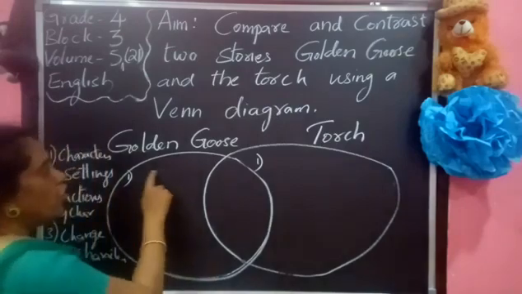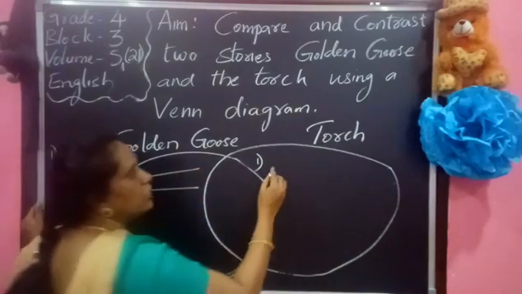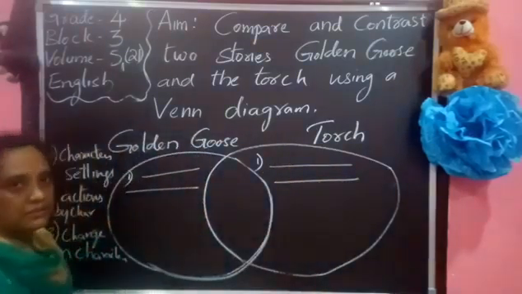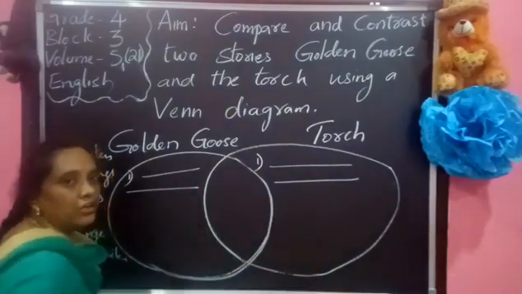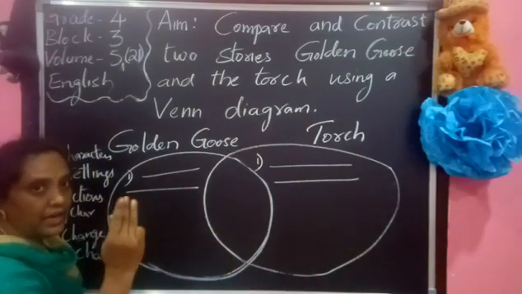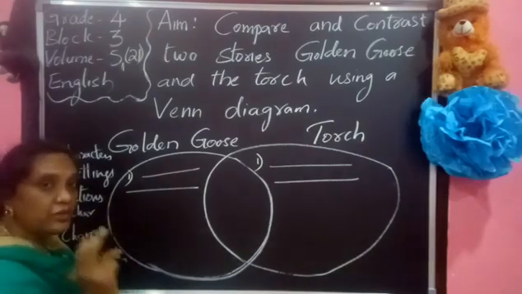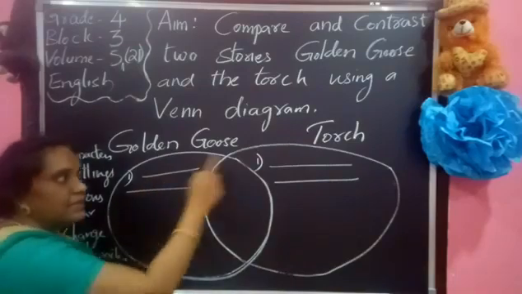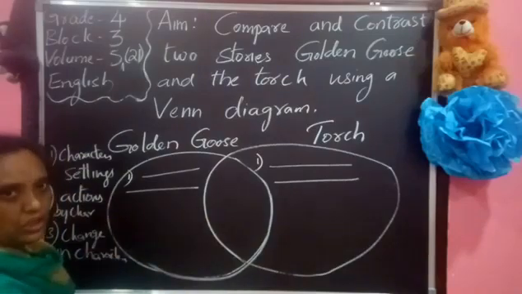Total there are 4 characters here. And coming to the torch, we have only Ganesha, the lady named Maya, and her daughter. So here we have only 3 characters and also 1 torch. So the person who is helping is, here the bird is helping, the torch is giving the gold.